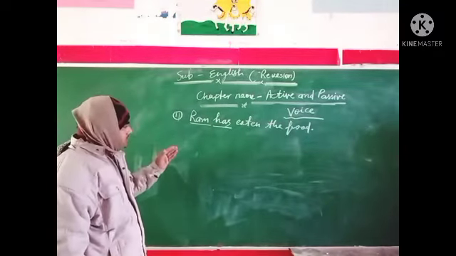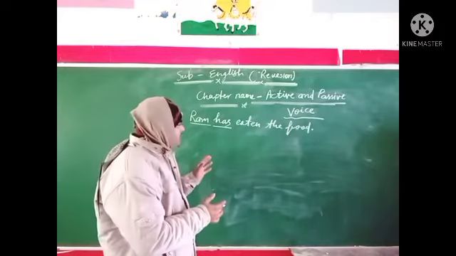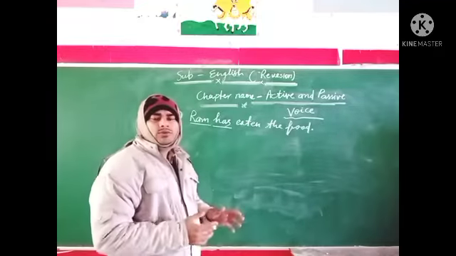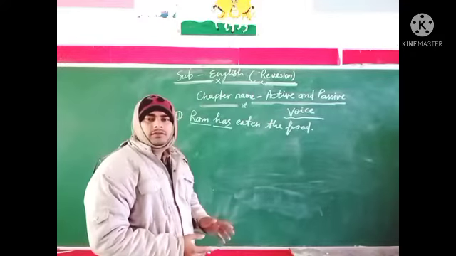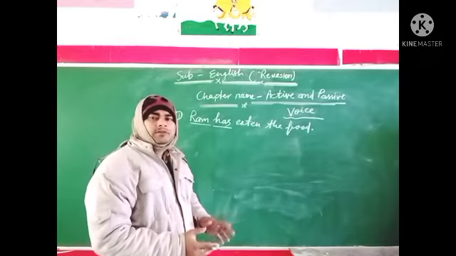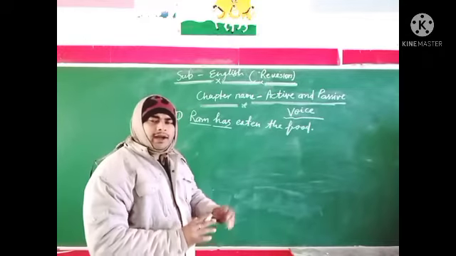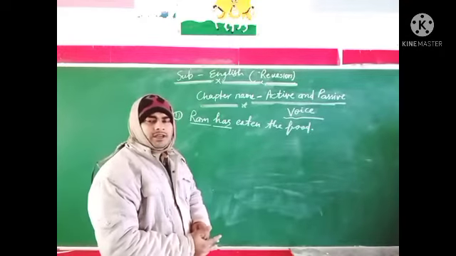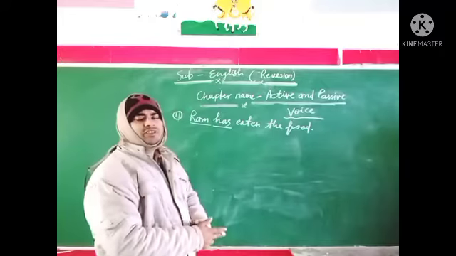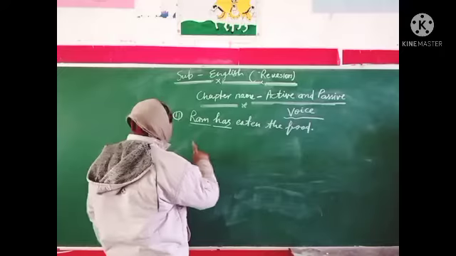First of all, we change these sentences into negative, interrogative, interrogative negative, and with the help of a WH word, interrogative and interrogative negative. And after that, we will change them into passive voice.